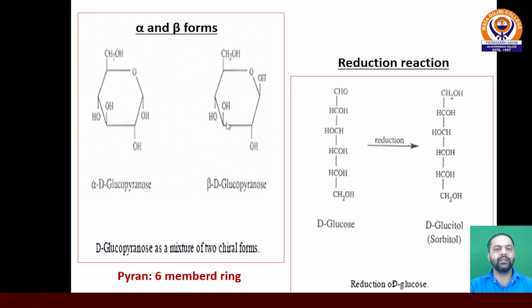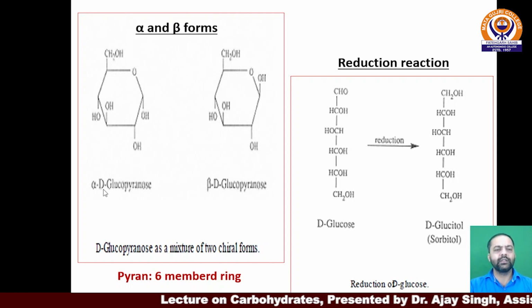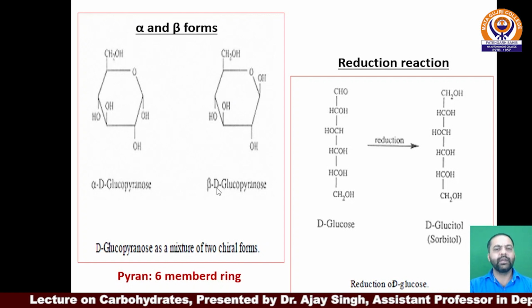So the first, second, third, fourth, fifth and sixth carbon atoms are almost similar, but the arrangement of the hydroxyl group gets replaced, existing in alpha and beta forms. Chemically, they are named alpha D glucopyranose for the alpha form and beta D glucopyranose for the beta form.